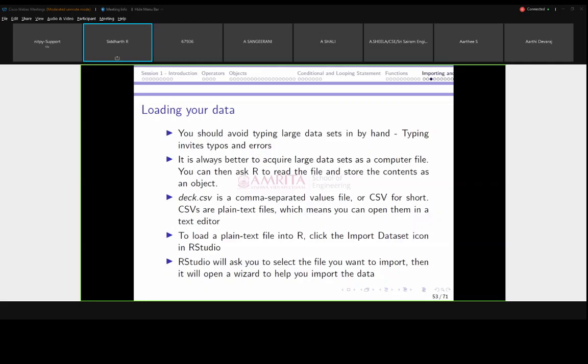Instead of typing a large data set, we can directly download it from another source in order to avoid typing errors. Whenever there is a large amount of data, it is always better to keep it as a computer file, and you can provide the file to R for reading the data and converting it into the corresponding R object. In the morning session, I shared deck.csv, right?